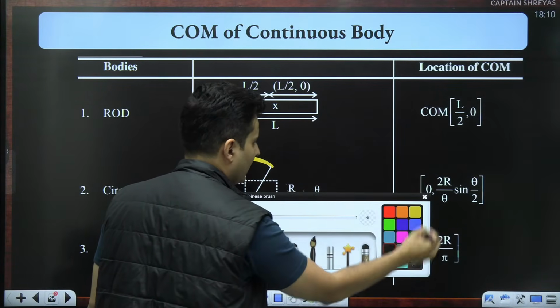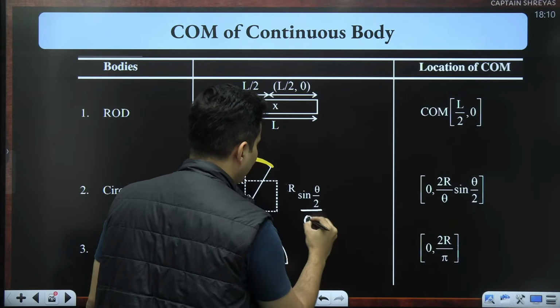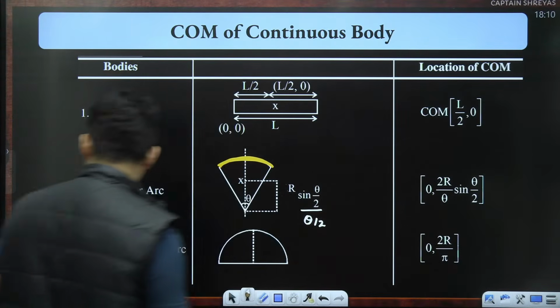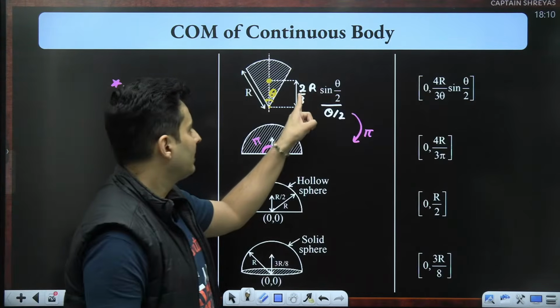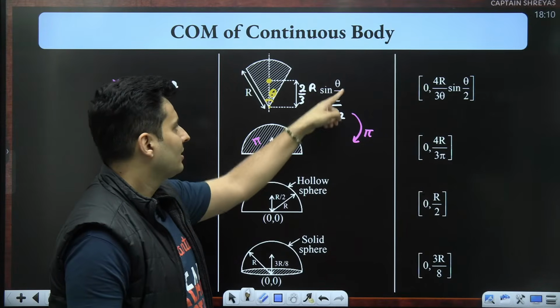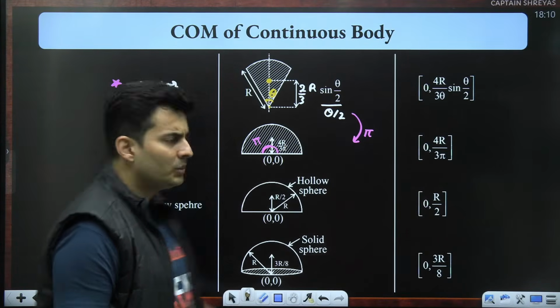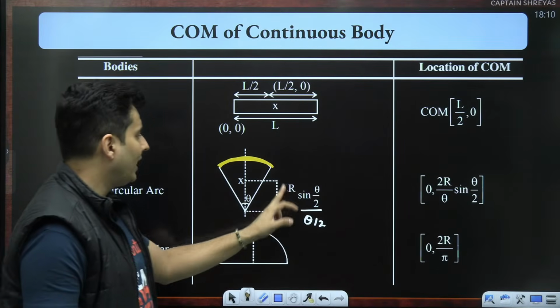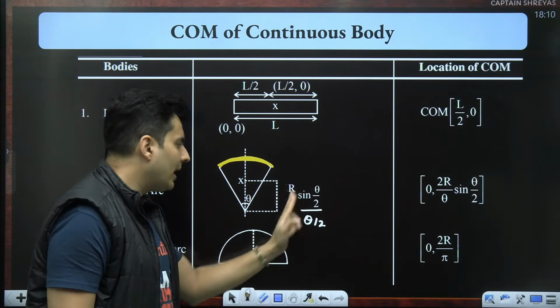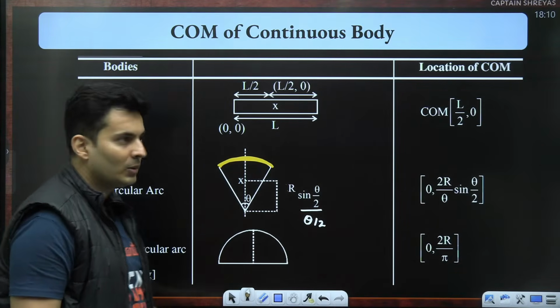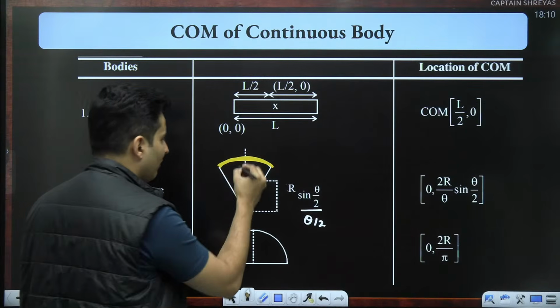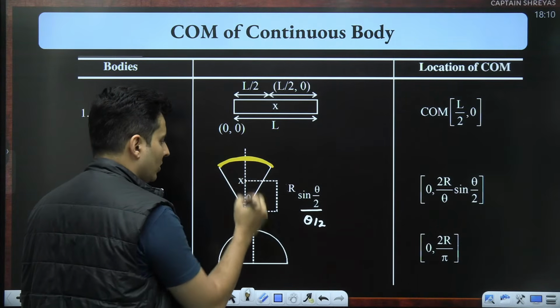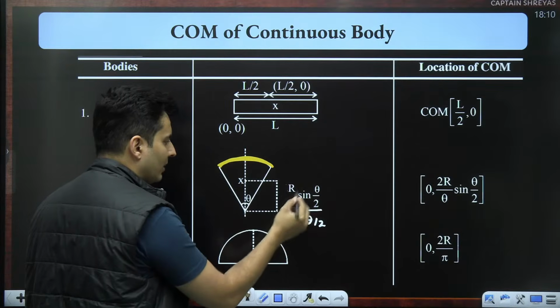It is basically r sine theta by 2 by theta by 2. If you notice the difference, here there was 2r by 3 and sine theta by 2 by theta by 2. Here that 2 by 3 factor is not there. It's just r into sine theta by 2 by theta by 2. So then the center of mass from this point to here will be at this particular distance.